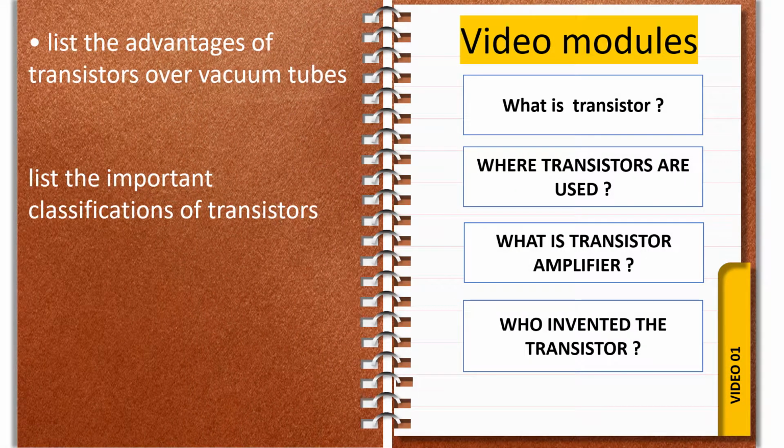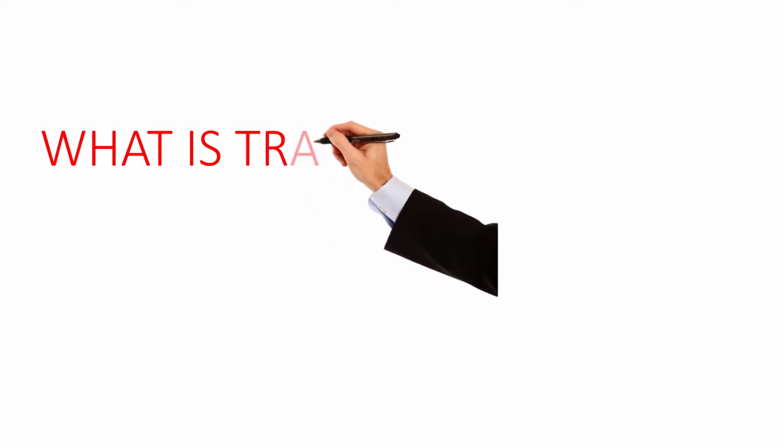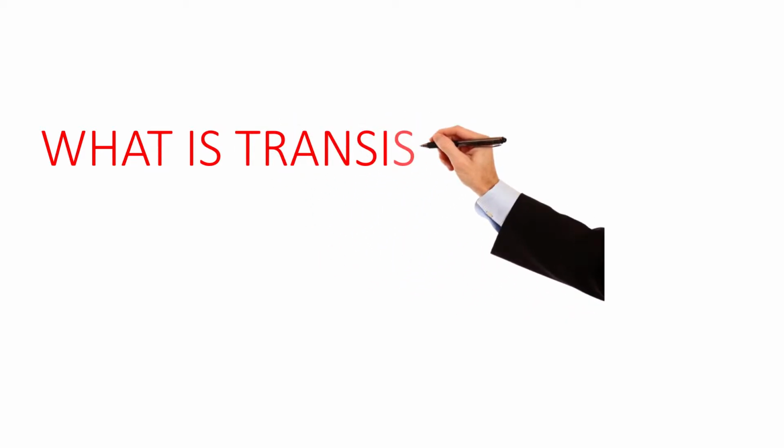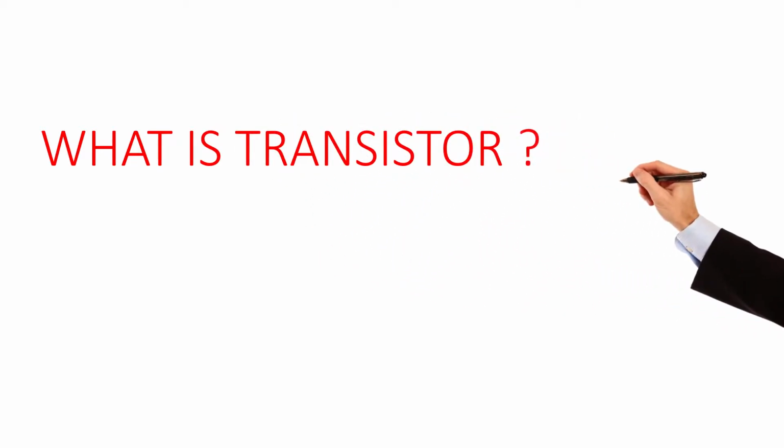In this video, I am going to explain what is a transistor, where transistors are used, what is a transistor amplifier, who invented the transistor, the advantages of transistors over vacuum tubes, and the important classification of transistors. Okay, let's start. First we learn what is a transistor.